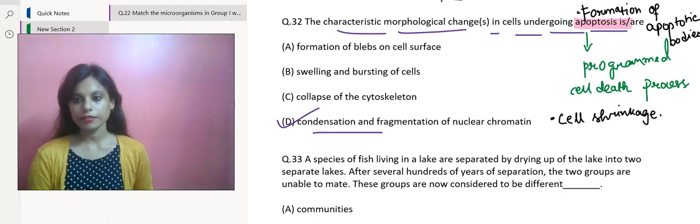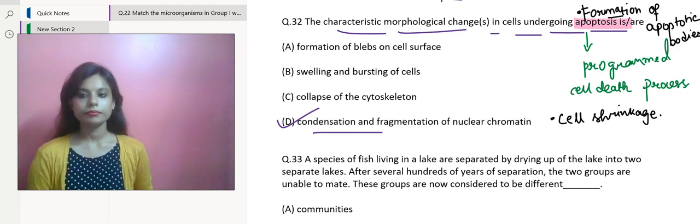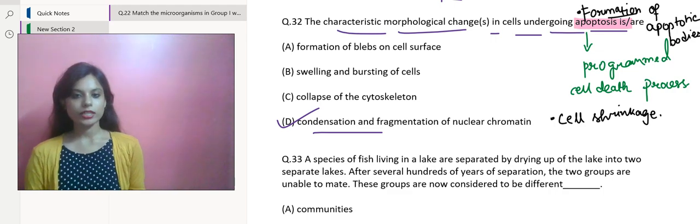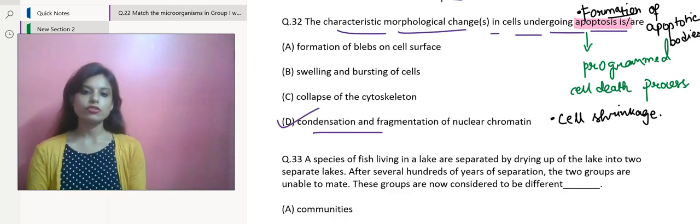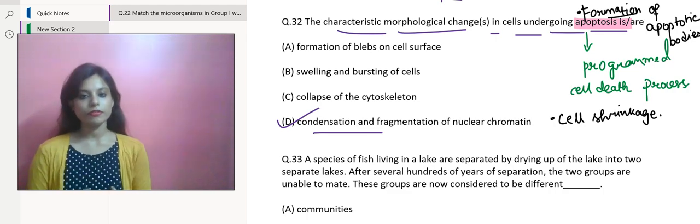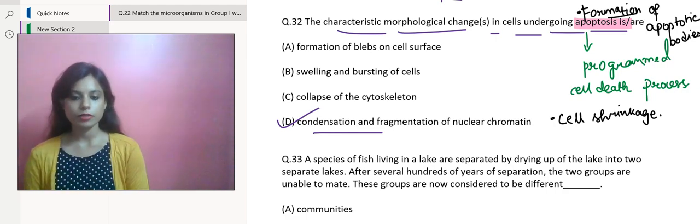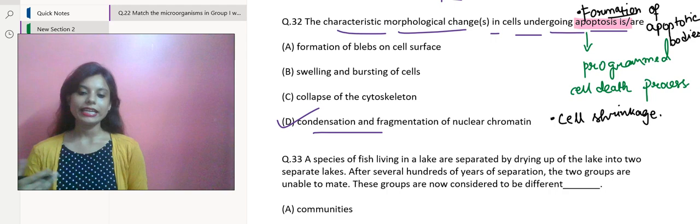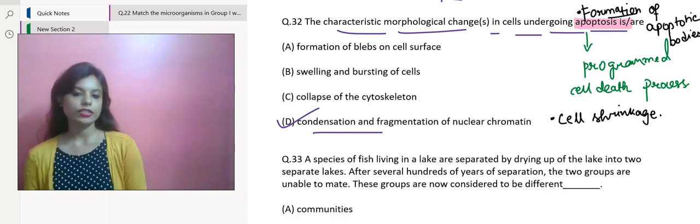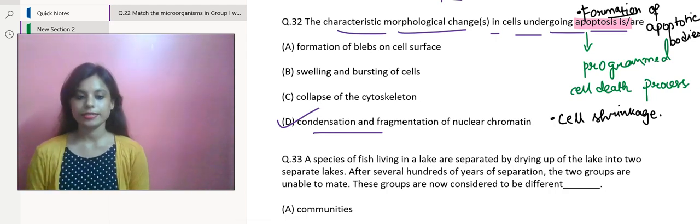This is another event that happens in apoptosis. During the formation of apoptotic bodies, the cytoplasmic contents of the cell are packaged into small membrane-bound vesicles, which are called apoptotic bodies, and which are later phagocytosed by other cells.